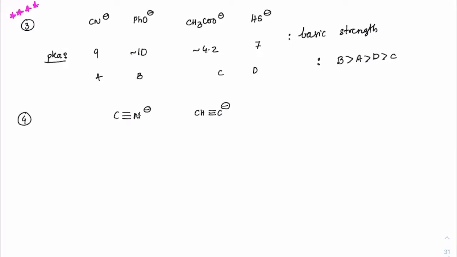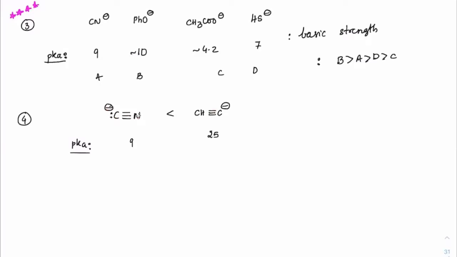Here the negative charge is on carbon only, one with carbon triple bond nitrogen and one with carbon triple bond carbon. If you just recall the pK values of them, this is around 9 and this is around 25. So it's clear that when there is a strong electronegative atom connected to it, its ability to donate electrons decreases.